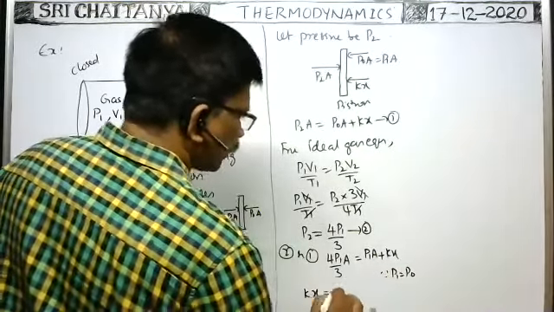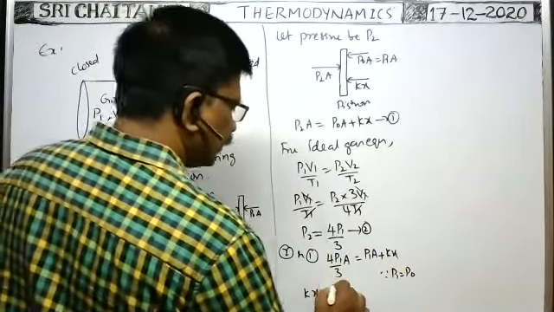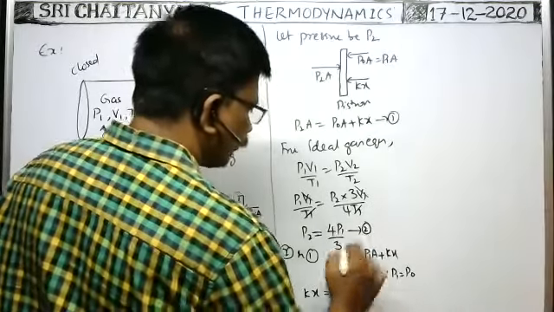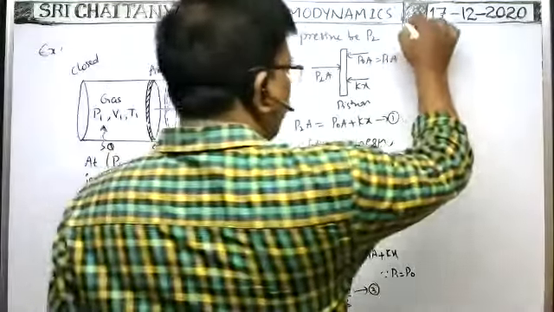Therefore, Kx is equal to what? Kx is equal to, you bring this to left, then P1A by 3 you will get. This is equation 3. Now work done you calculate.